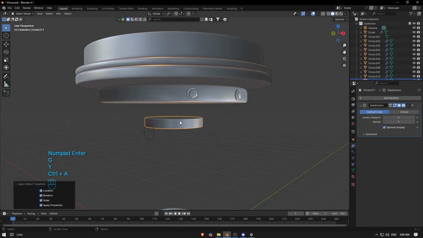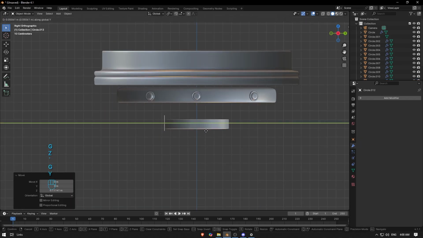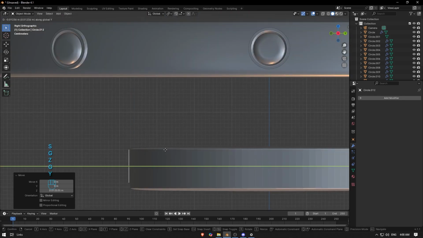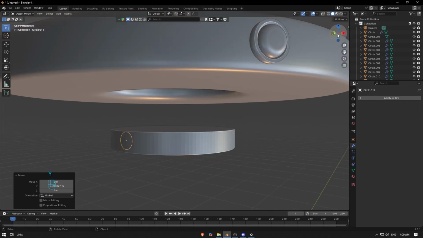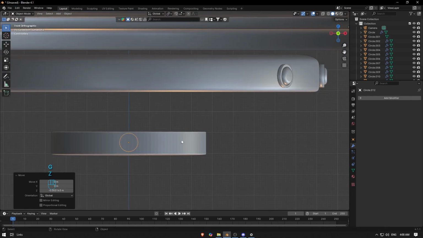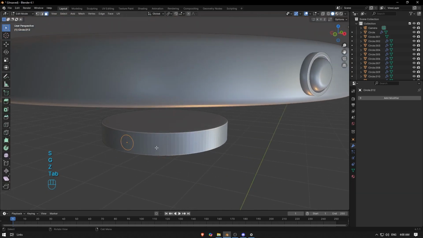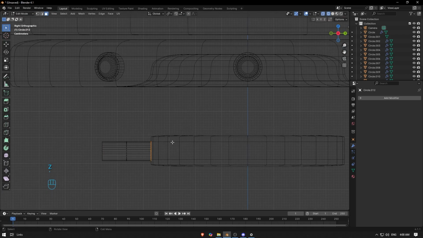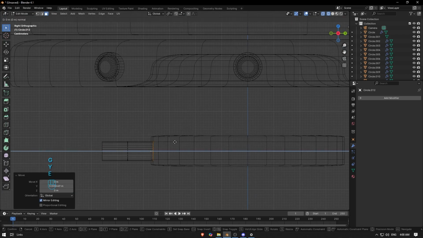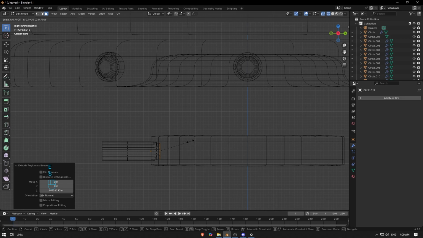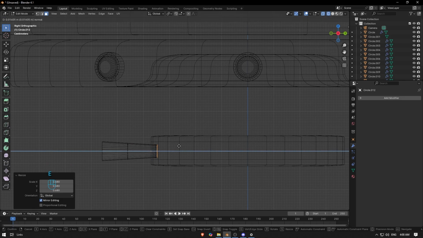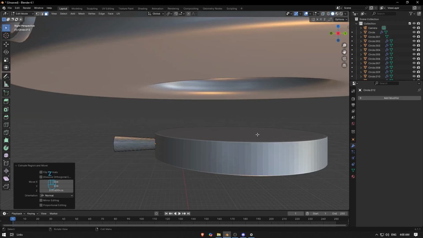Go in here. Just apply the origin point and go in here. In front, try to align it in the middle. Then F to fill and E for extrude. We're gonna use this point here from inside like this, and another extrude and scale it down. This one, scale it down. Then extrude. Then we go with this part here.